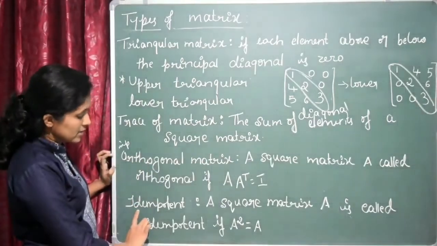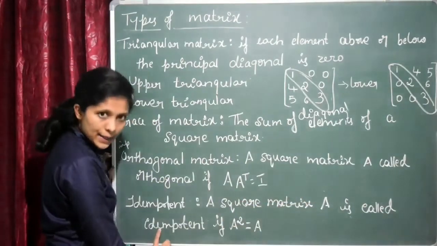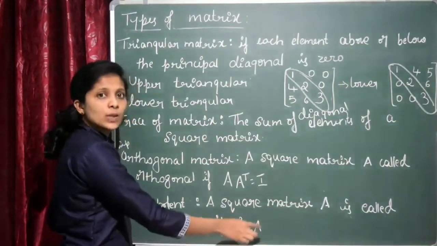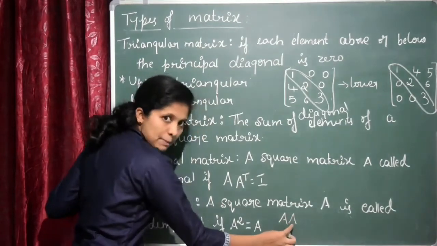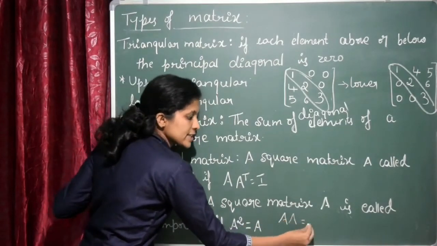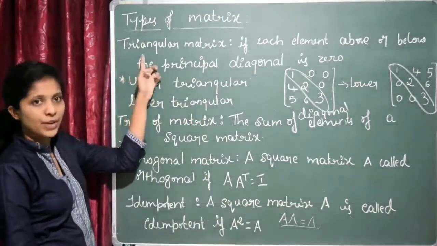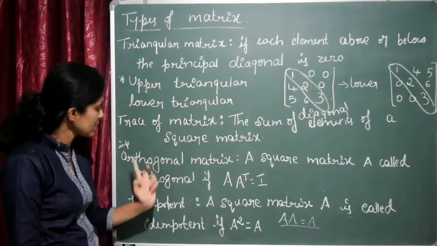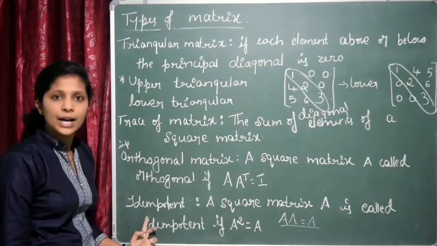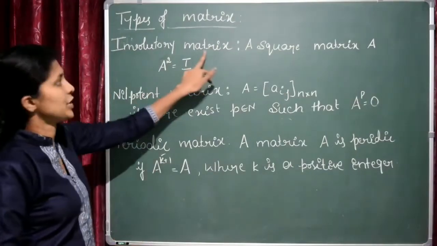Important one. Next is the idempotent matrix. A square matrix A is said to be idempotent if A square is equal to A. If you multiply the two matrices A and A, you have to multiply the same matrix. If you get again A, then it is called the idempotent matrix. Important ones: triangular, upper triangular and lower triangular, then trace of a matrix, then orthogonal and idempotent matrix.